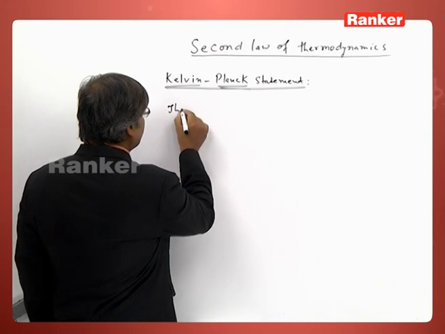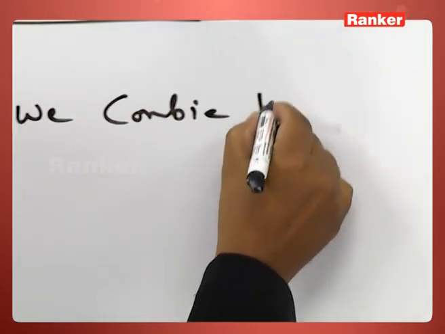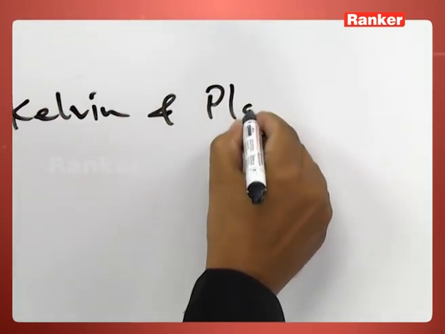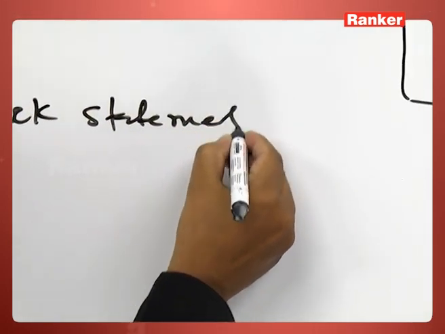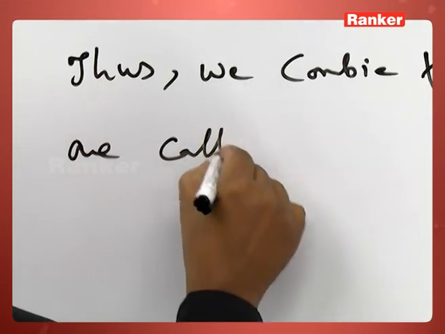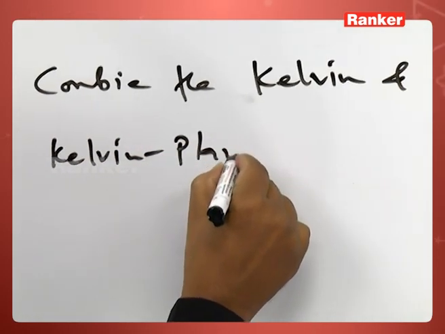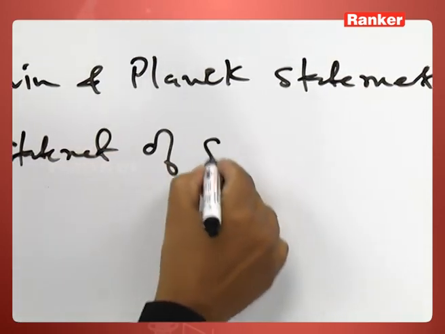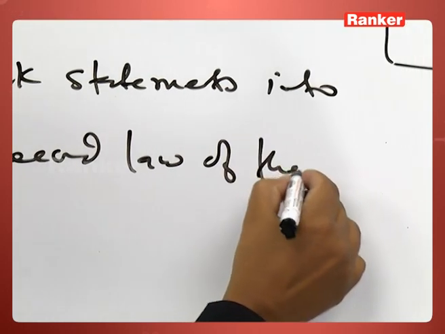Thus, we combine the Kelvin and Planck statements into one, called the Kelvin Planck statement of the second law of thermodynamics, as: